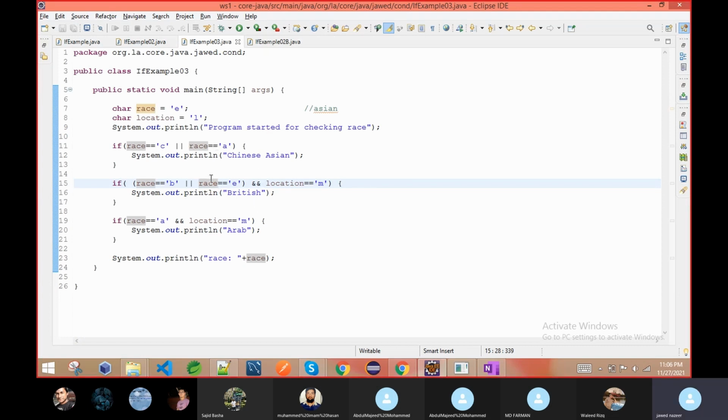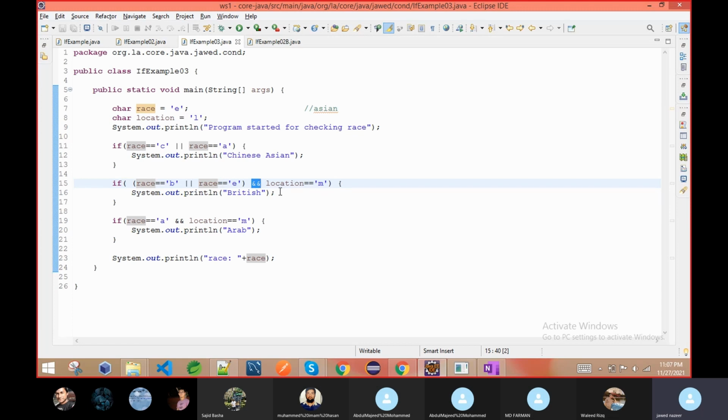Now see here what I'm doing. Either you give C or A, any one of them, then this will execute. Now, if you want to execute British, then this condition should be true: either you give B or E, and this condition is also true. So for British, two conditions should be applied. Here I put it into brackets, so it makes it an OR operation. So location is like this, and this is an AND operation.